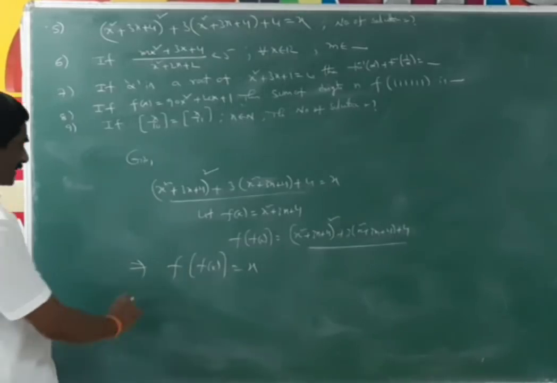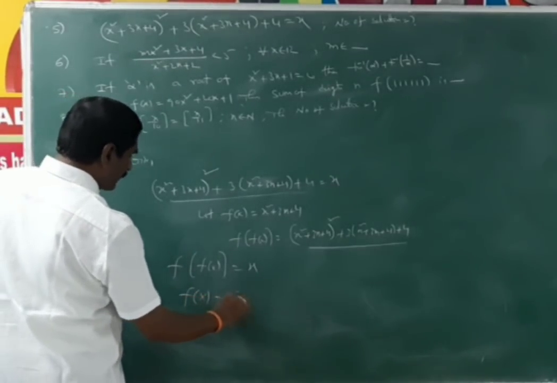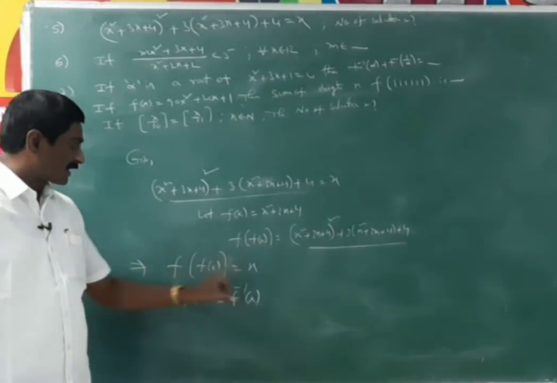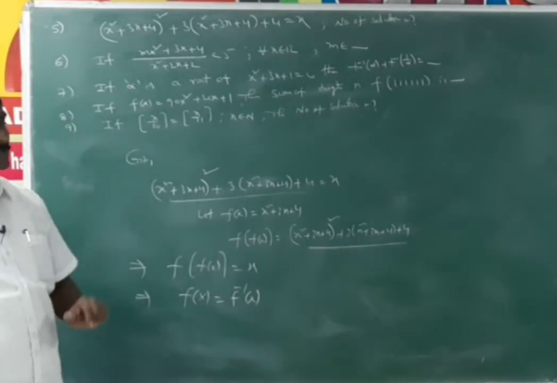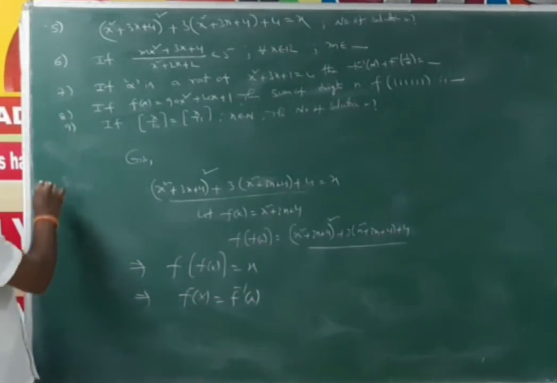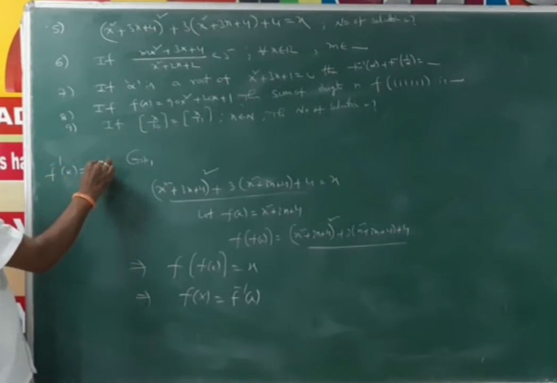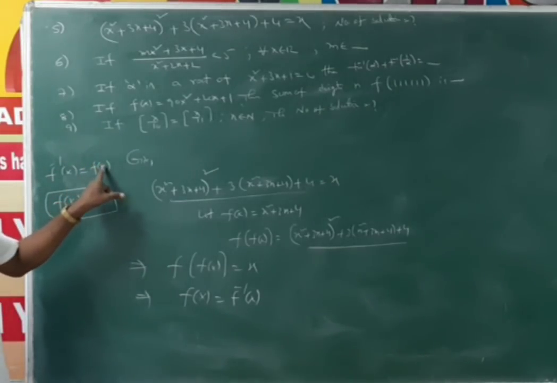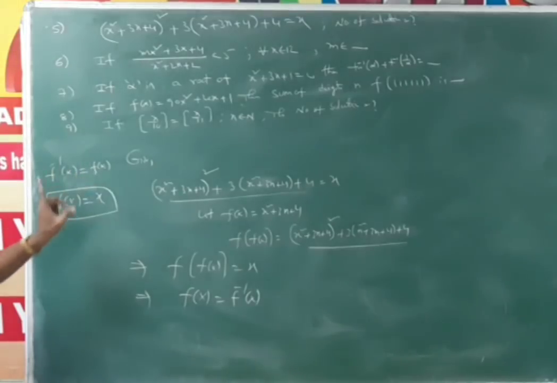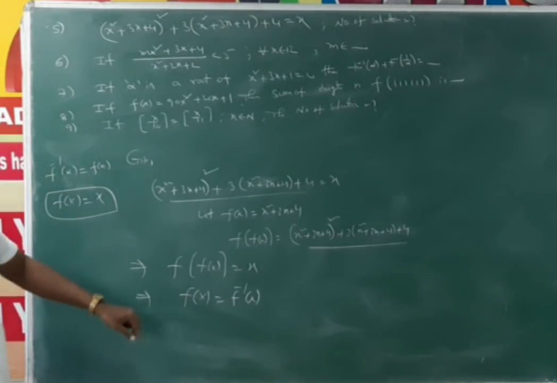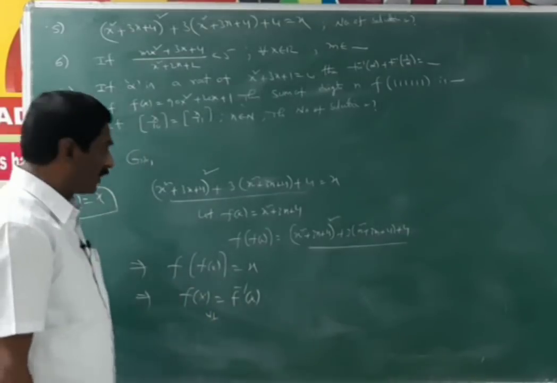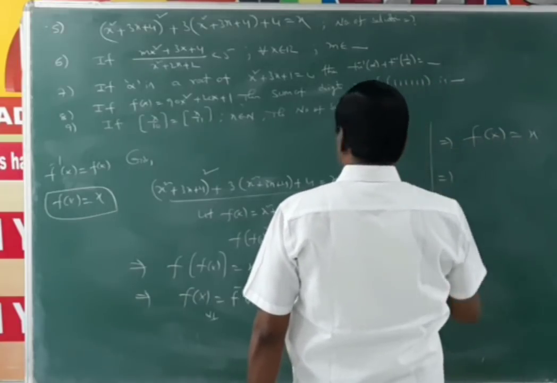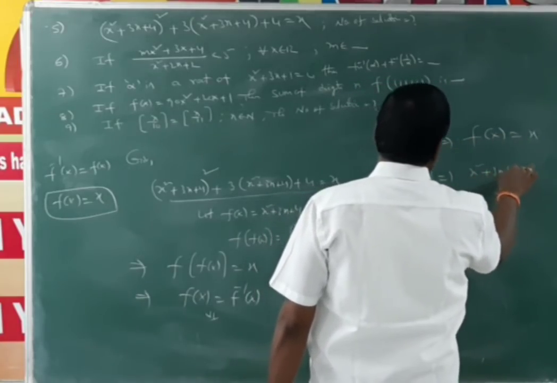Okay. That means f(f(x)) = x, so f(x) is the same as f inverse x, applying inverse on both sides. f(x) = f inverse x. We know that the number of solutions of f inverse x = f(x) is the same as the solutions of f(x) = x. So the solutions of this equation is also f(x) = x. That implies f(x) = x.